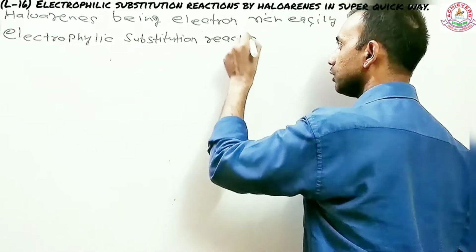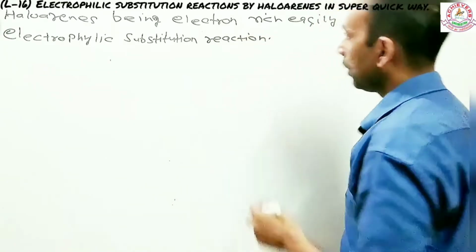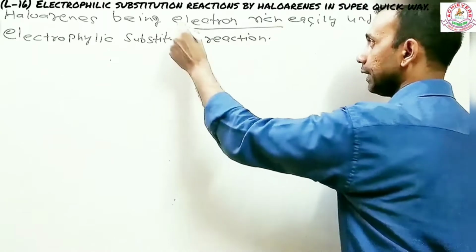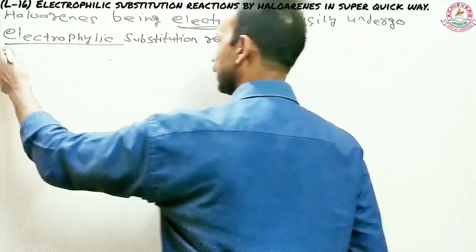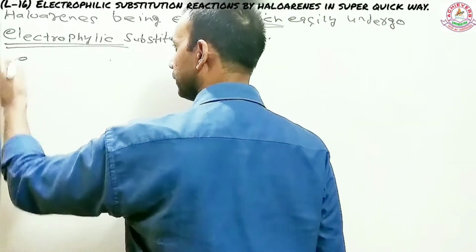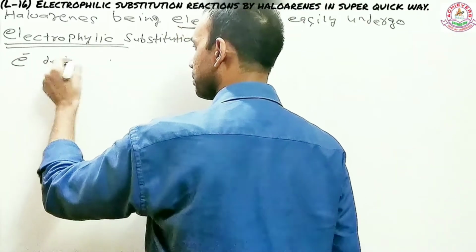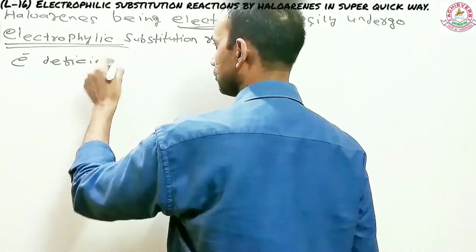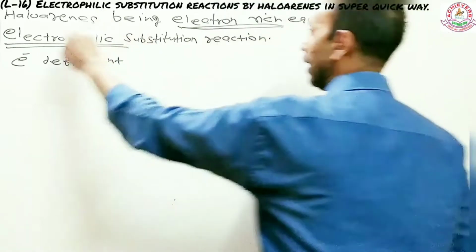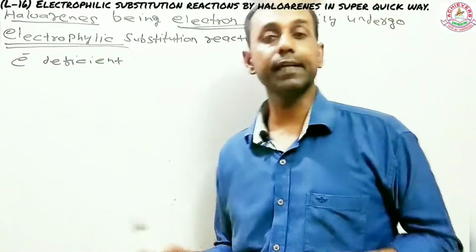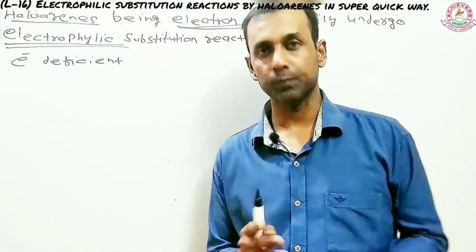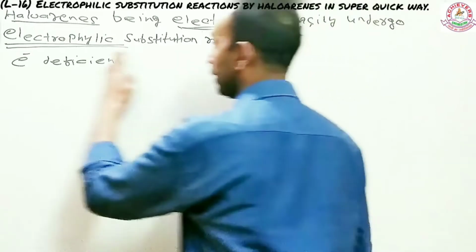So now this is going to be really very simple, right? Because they are electron rich, they prefer to react with electron deficient species. An electrophile is electron deficient, and haloarenes are electron rich here. So an electron rich species easily reacts with an electron deficient one. That is very important here. So what are the reactions that haloarenes go through?